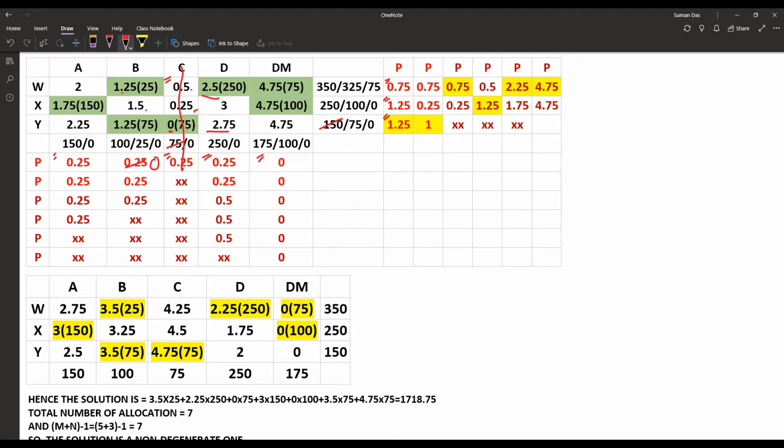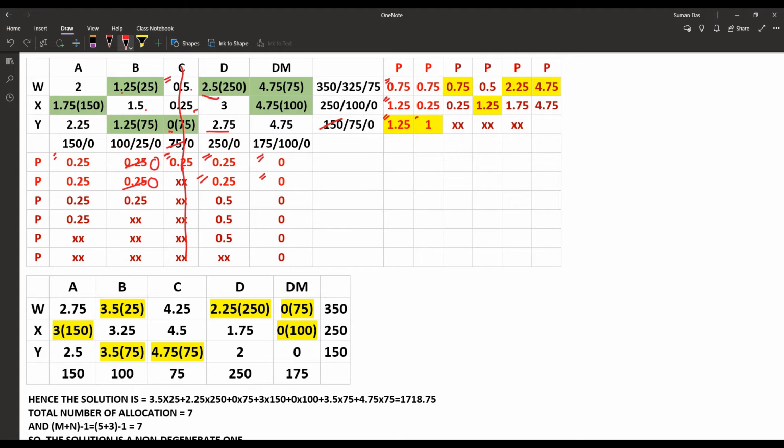In the same way in the second row it is 0.25, in the third row the penalty is 1, and according to the columns, first column 0.25, second column also 0, the third column has already been crossed out, in the fourth column once again 0.25, in the fifth column 0. So which one is the maximum? Now the maximum is the third row, that is 1.